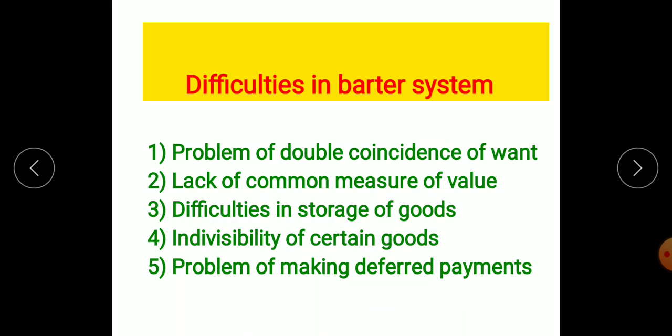But if anyone says I want your land for 2 years and in return you take my cow for 2 years, and when I return your land, you return my cow, will that cow come back in the same physical condition? No, the cow will not be returned in the same physical condition, because of the problem of making deferred payments. Future payment in the case of cattle, like sheep, cows and buffaloes, was not that possible at that time. So these are all the difficulties which were faced in the barter system.